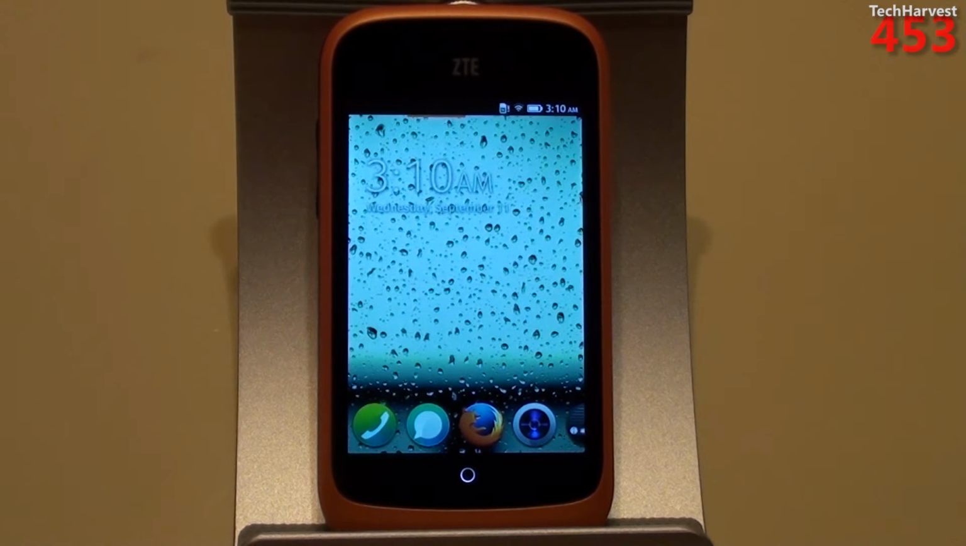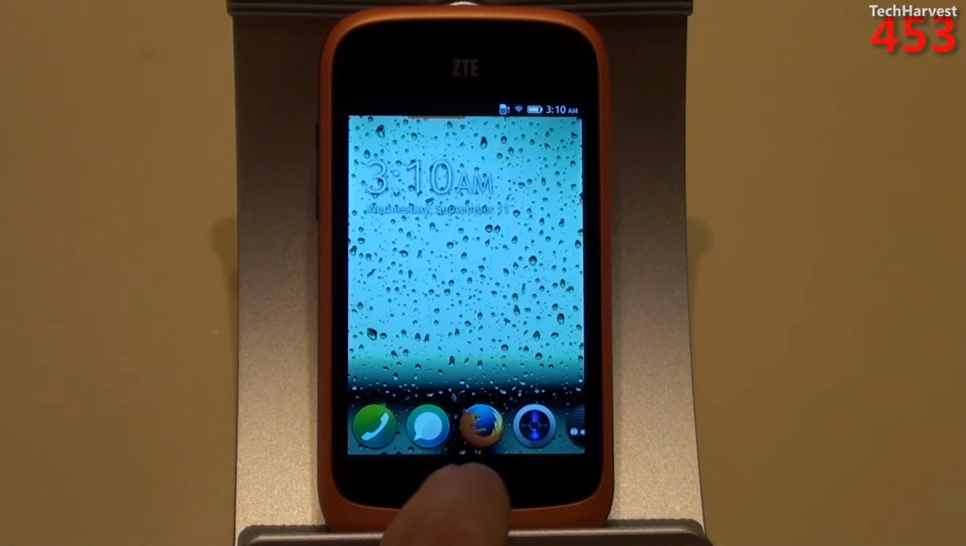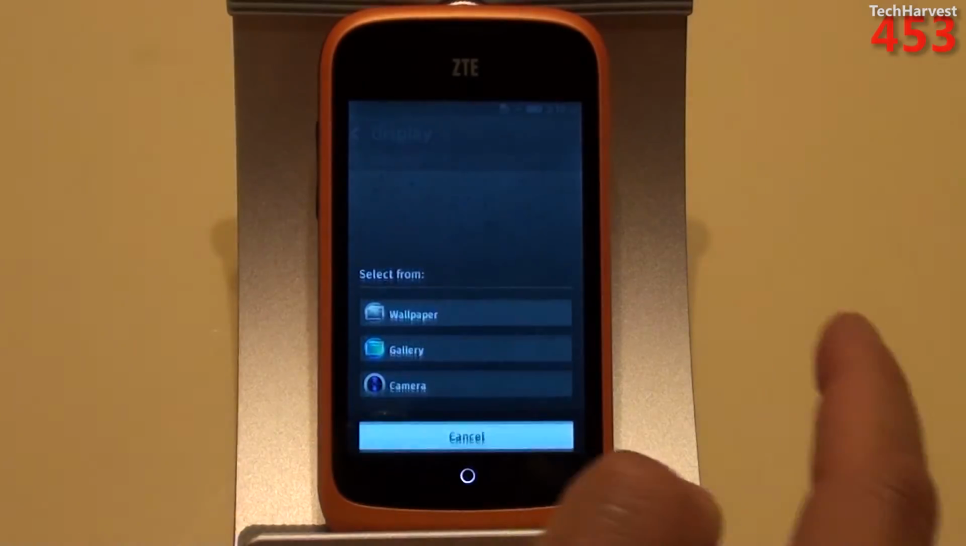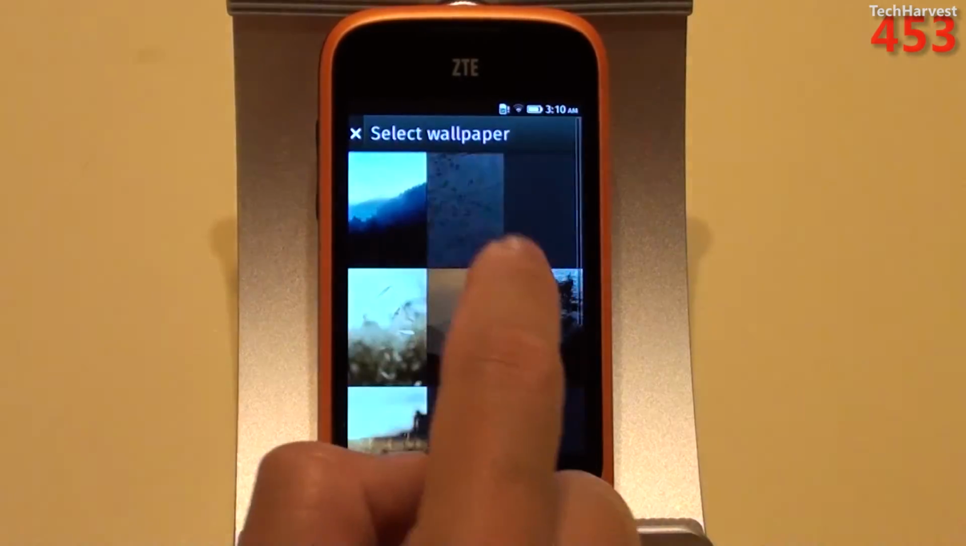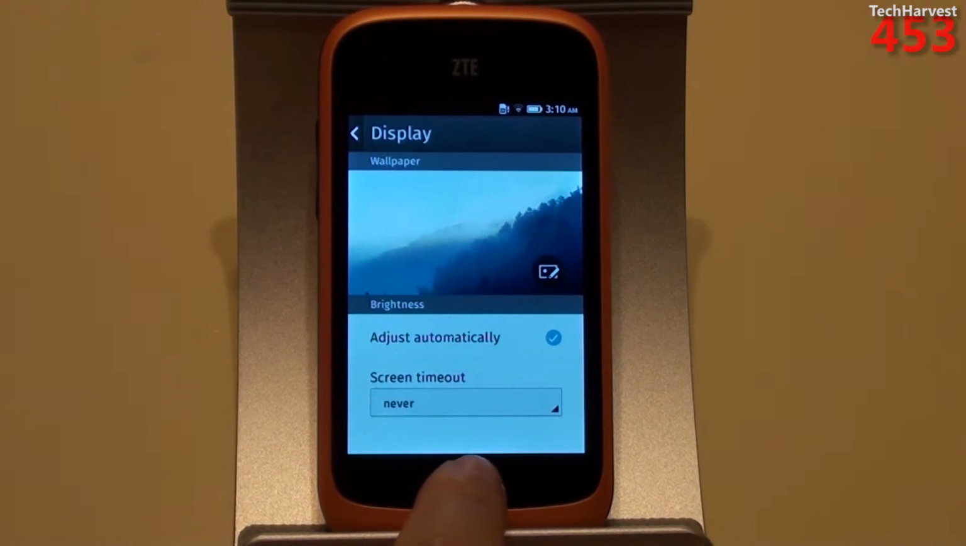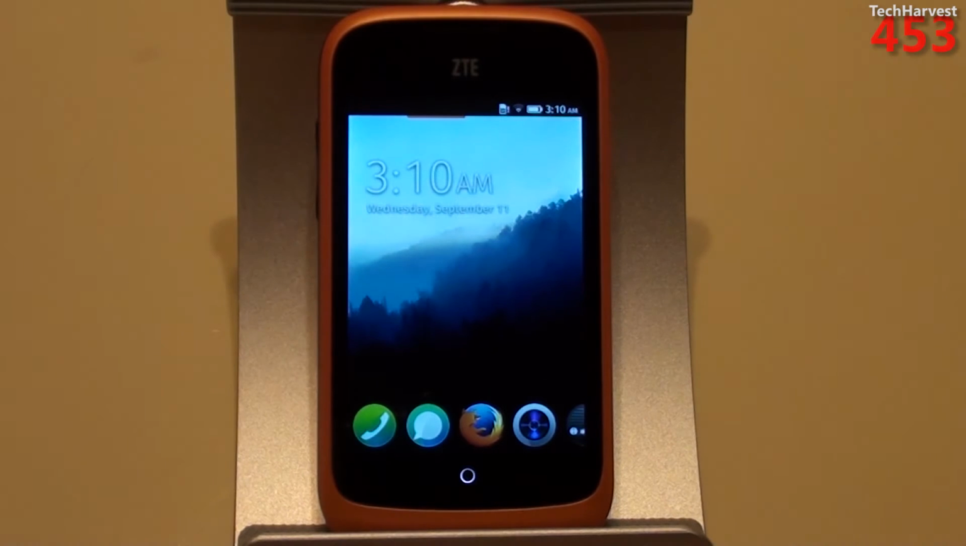Now I generally like rain, but I don't know if I want it on my phone. I'd prefer a sunny sky. But as we started out, I think I like this mountain view the best, this kind of misty mountain view. So I'm going to stick with that.